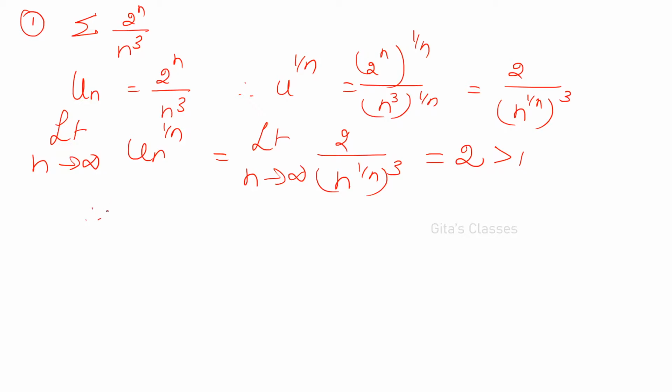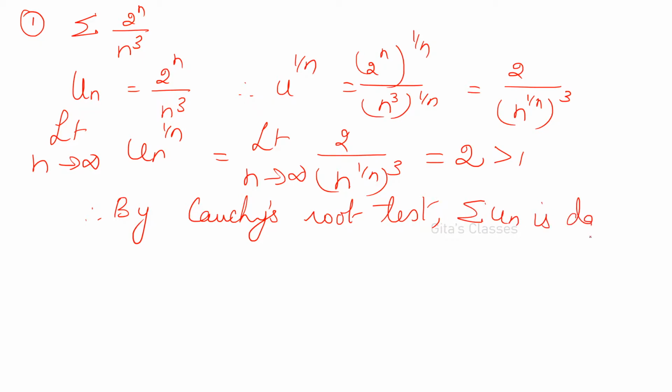Therefore, by Cauchy's root test, if greater than 1 means here it is divergent. Be careful. It is not convergent. For all the other tests it will be convergent. Only for Cauchy's root test, sigma un is divergent. Okay, next question.